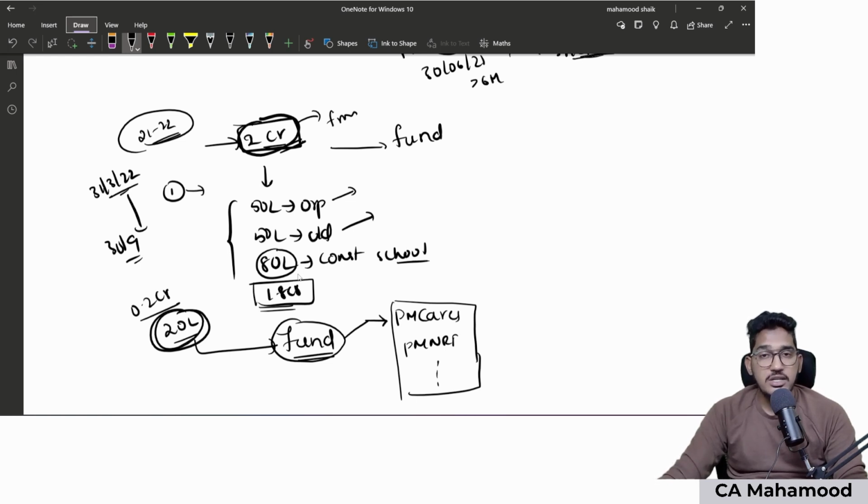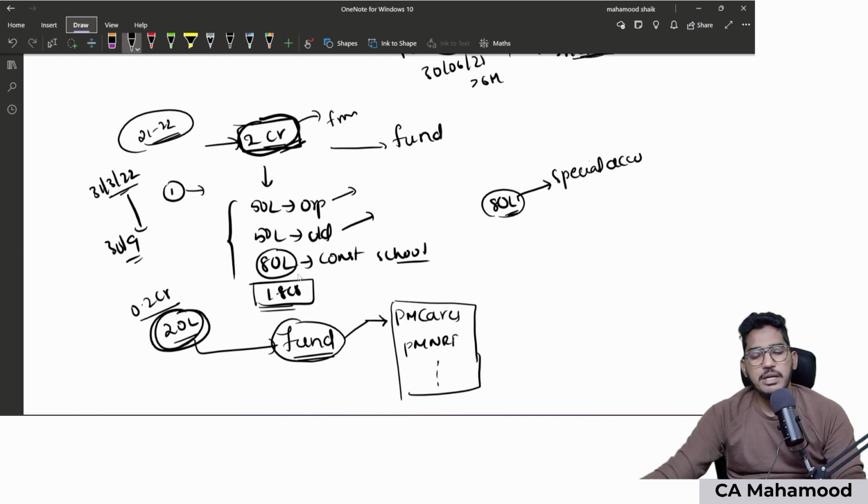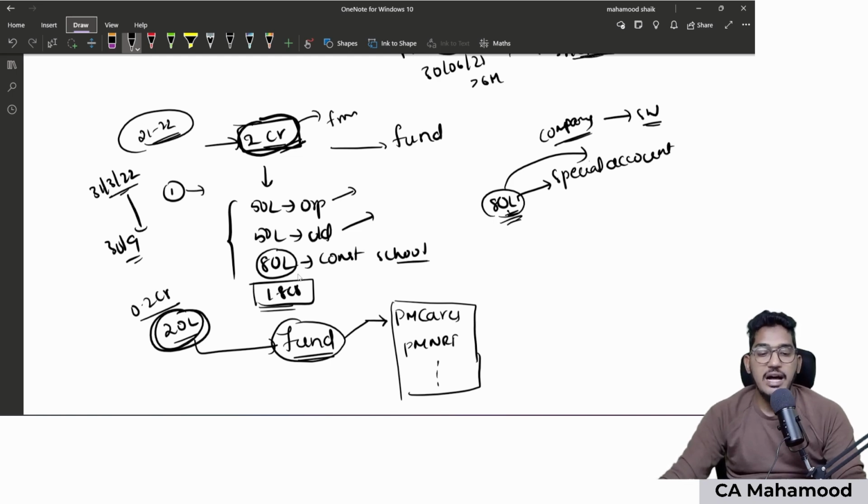But as we know, school construction will not happen in a day or two. It will take a significant amount of time. So 80 lakh rupees, you have a project ready, but you did not spend it. You will spend it on school construction only, but it will take some time. So that money which you did not spend relating to an ongoing project should be transferred to a special account. Nothing but a separate bank account you have to open, and in that bank account you have to keep this money. When you transfer that money to the bank account, in the second case, company only will have control over it. Company only will spend it. For what purpose? For social welfare only. But just for segregating the normal funds from CSR funds, they are asking you to transfer this 80 lakh rupees to a separate bank account.